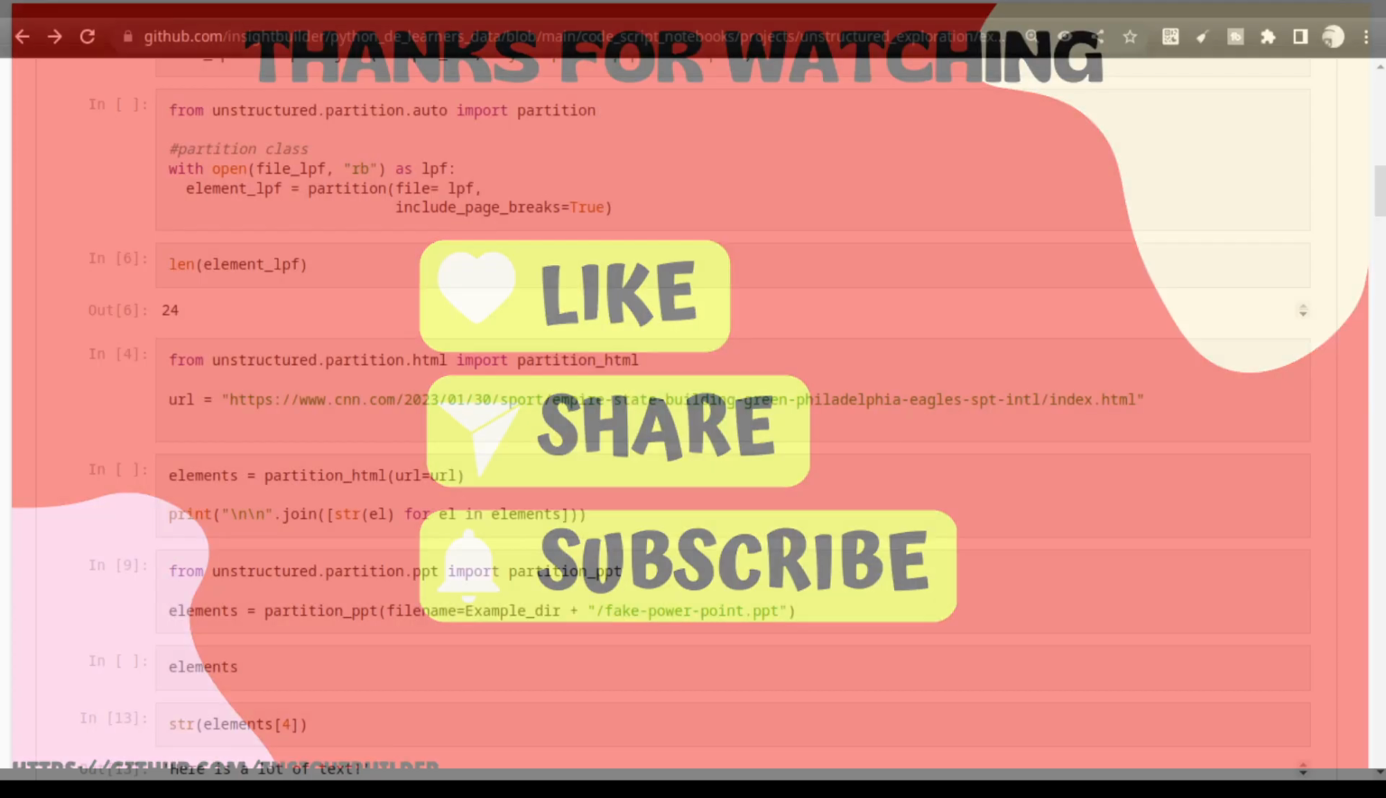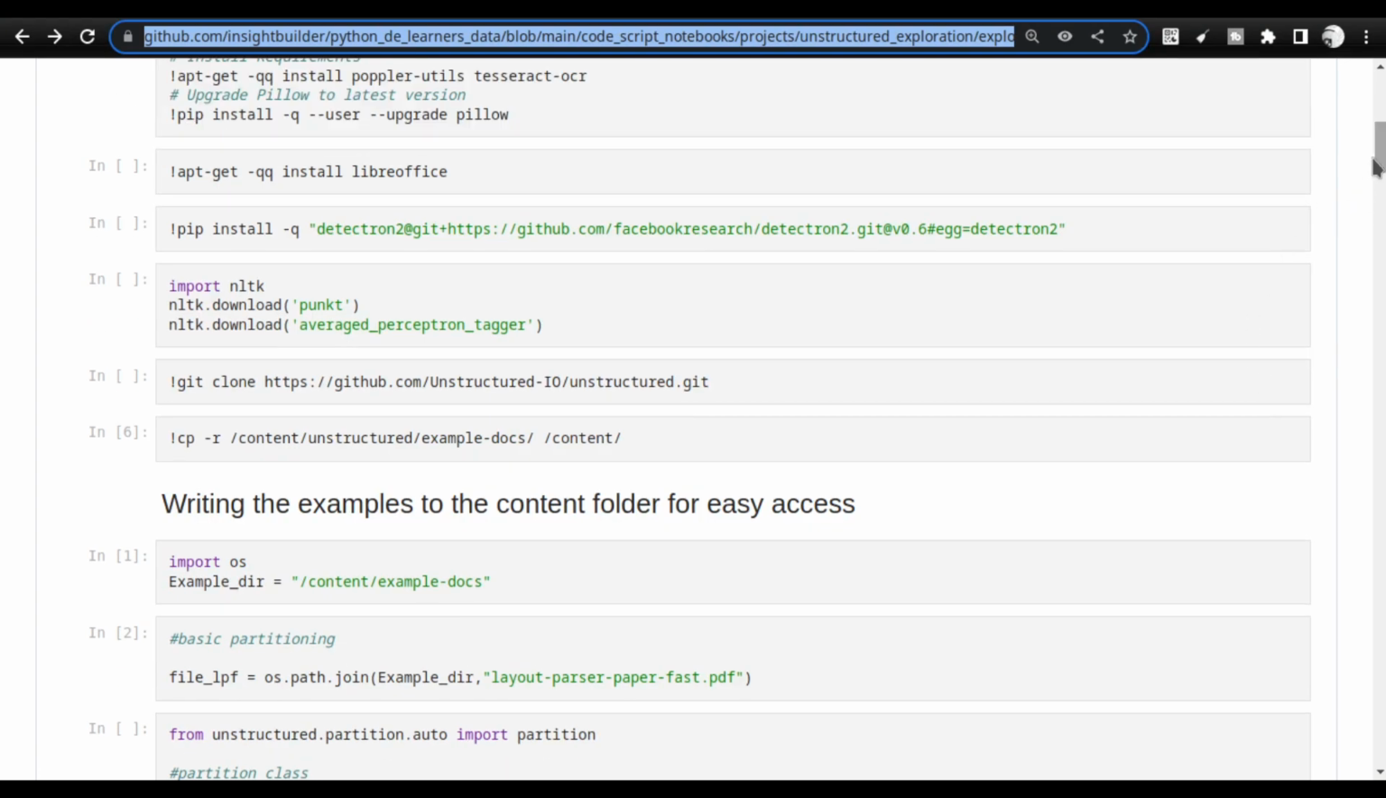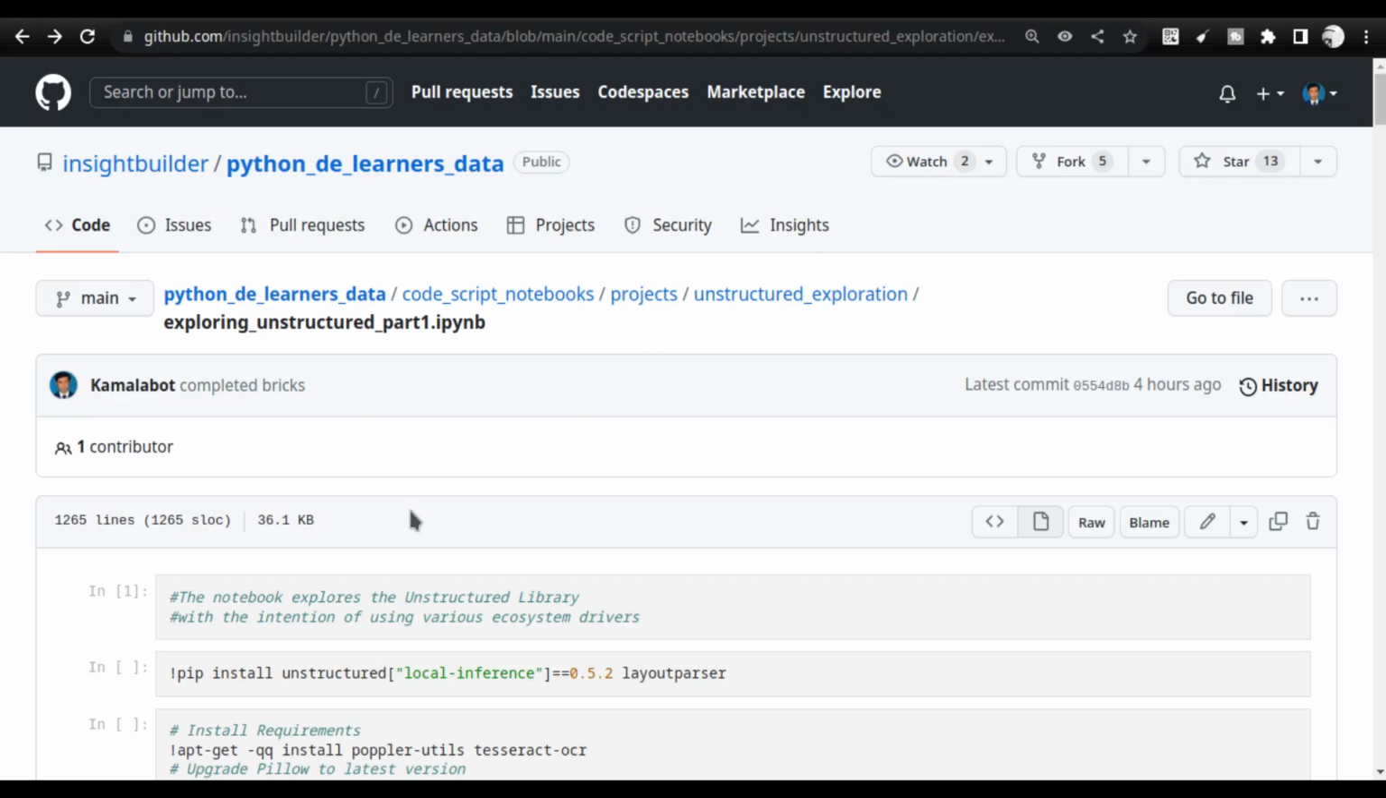Let us go to the browser right now. So this is the notebook that I was talking about. I will be sharing it from the GitHub repo. This is the GitHub repo that you are seeing here.